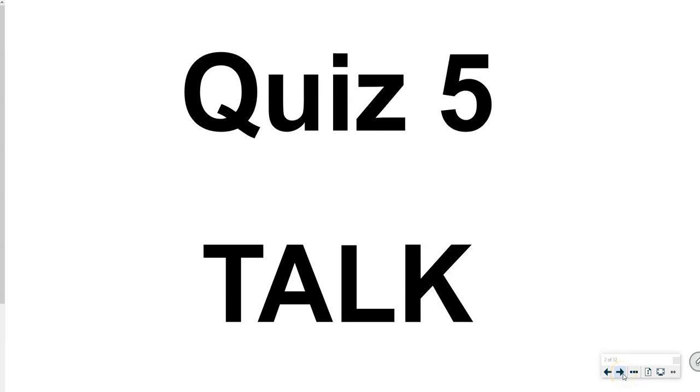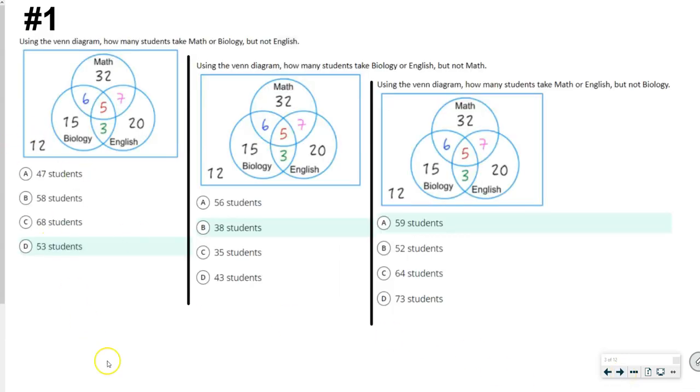This is our quiz 5 for Mock 5 Talk, okay? So the first question says, using the Venn diagram, how many students take math or biology but not English? These all three questions are the same diagram, but they're different questions, okay? So it says math or biology, but not English. So we're talking about this circle and this circle, right? Or, but not English, okay? So that does not include these guys right here. So that means you would have added 15, 6, and 32.